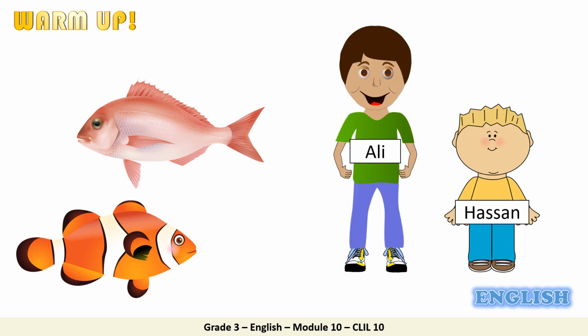Now let's look at Ali and Hassan. They are both what? Well, they are both human beings, and both of them are boys. So what will happen if all of us look exactly the same? Oh, it will be hard to tell who is who, and it will be boring because all of us will like the same thing and eat the same food.